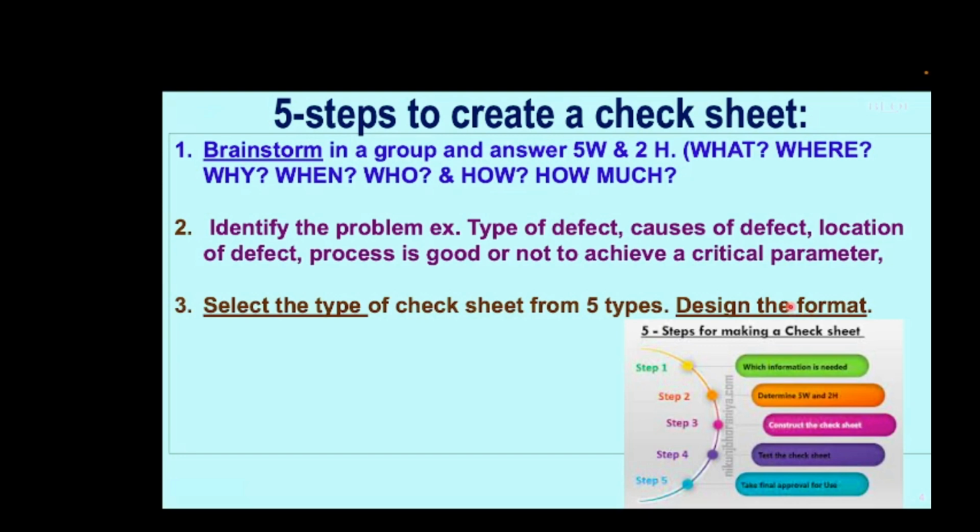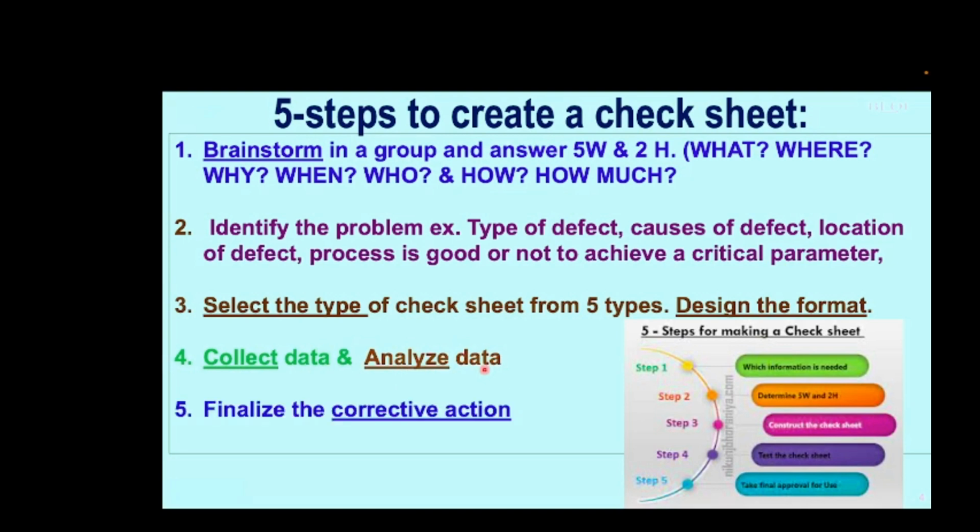While designing the format, please remember you should be able to capture all the required data, because redoing data collection is a laborious and painful process, and also you have to ensure that you collect the required data only, in the required quantity. Means to say, keep simple things simple as you design the format to collect the data. Now in step number 4, you analyze the collected data to come out with the permanent solution, as I mentioned in the 5th step, because you need corrective action, a permanent solution, so that the problem does not reoccur at all.